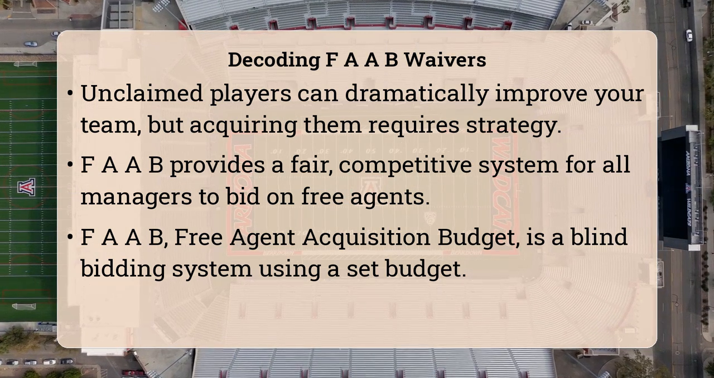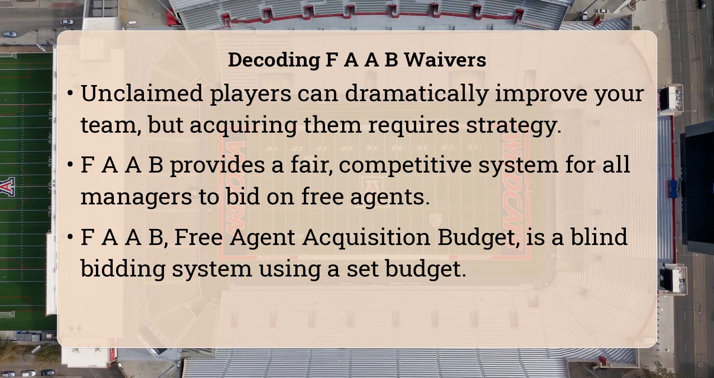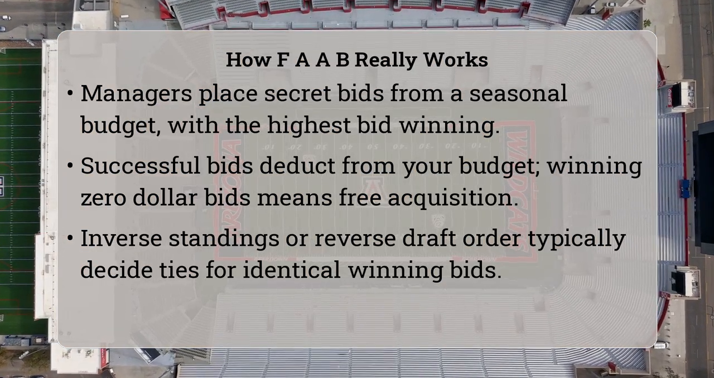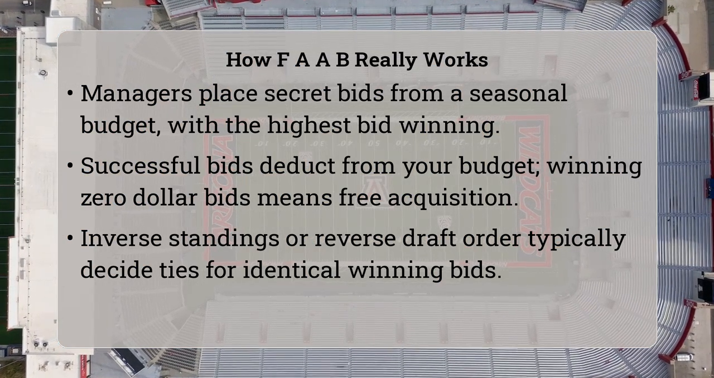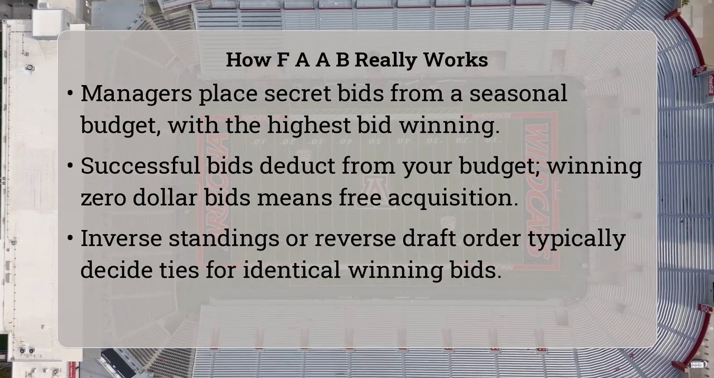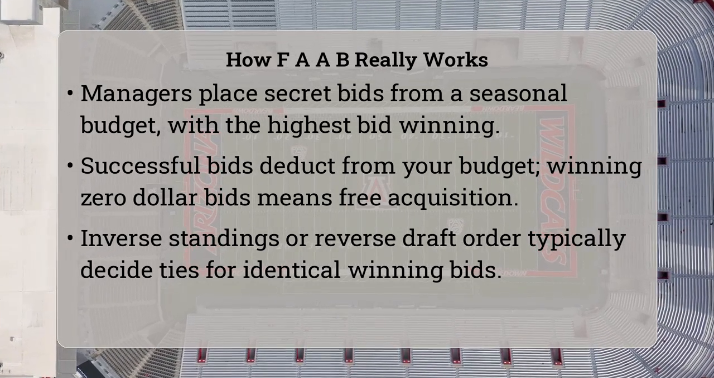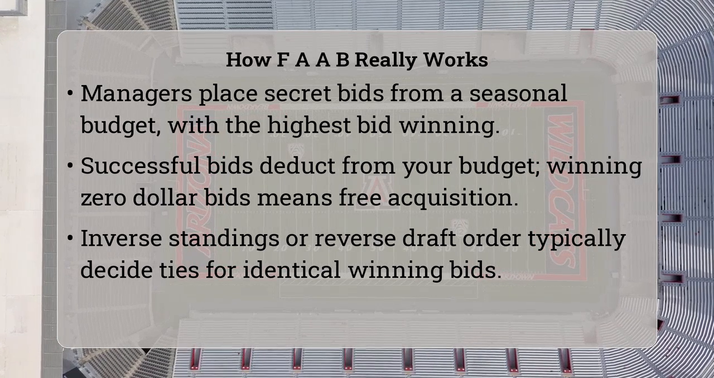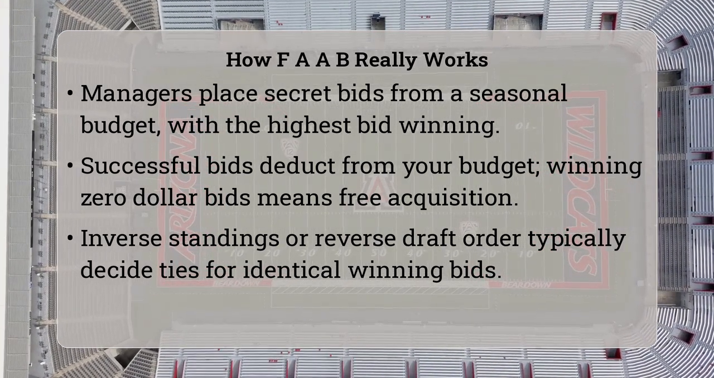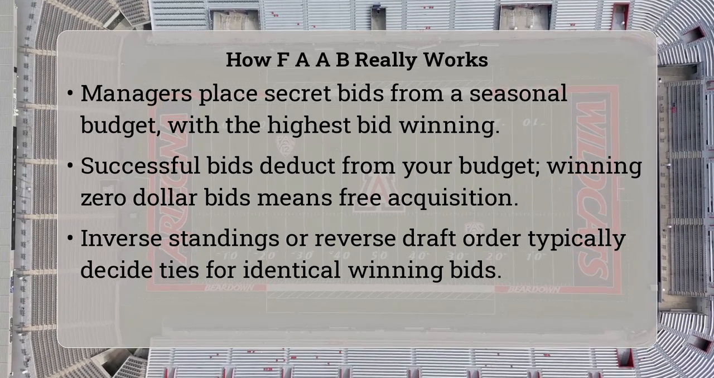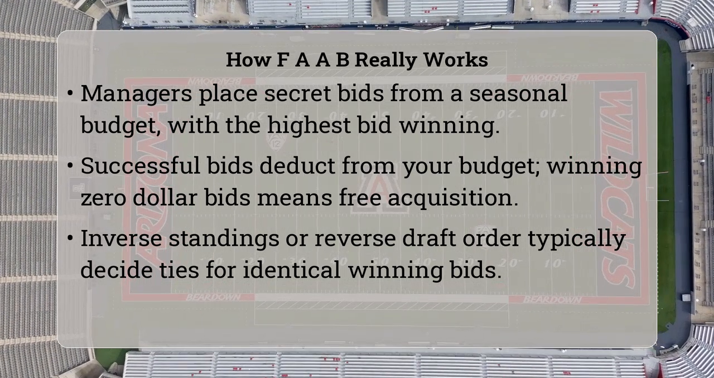The core mechanism behind FAAB is a blind bidding process. Each manager starts the season with a specific budget, often $100, which they use to place sealed bids on players they want to add. When the waiver period ends, typically at a set time each week, the manager with the highest bid for a player wins that player, and the bid amount is deducted from their budget. This blind aspect means you do not know what other managers are bidding, forcing you to strategize about player value and opponent tendencies.